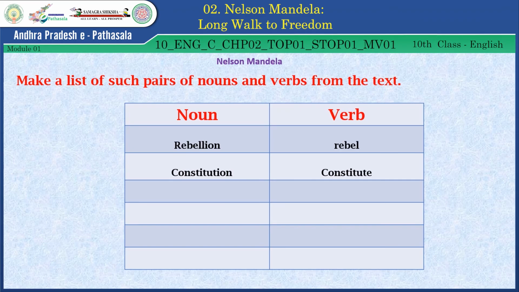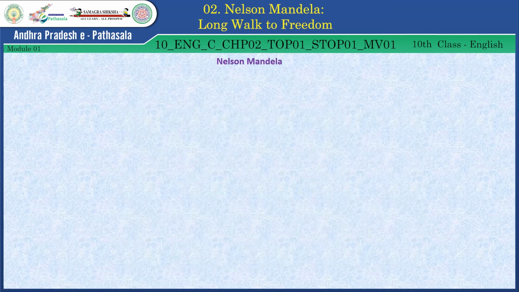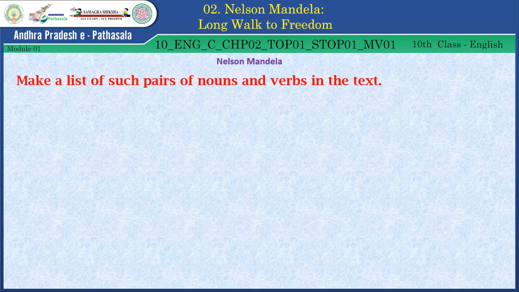Here is the table. A few examples are given here. Rebellion is a noun and its verb is rebel. Constitution is a noun and its verb form is constitute. So make a list of such pairs of nouns and verbs in the text.